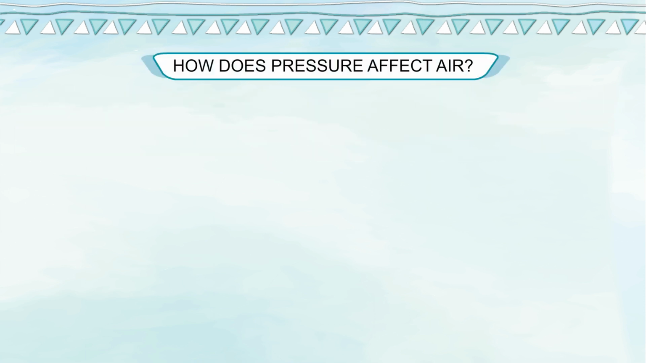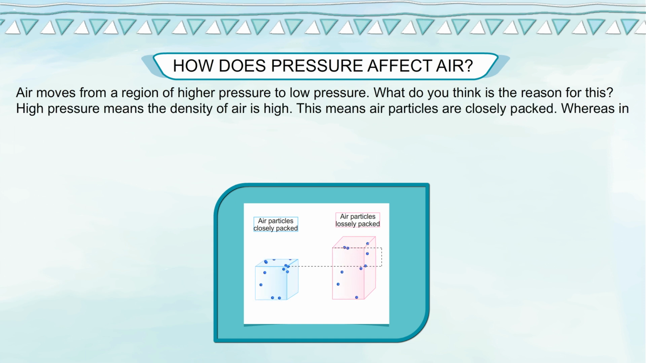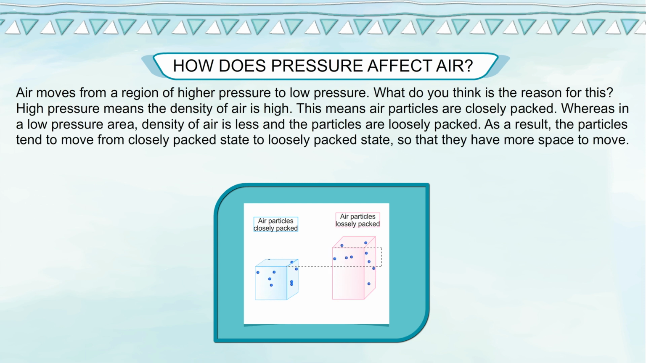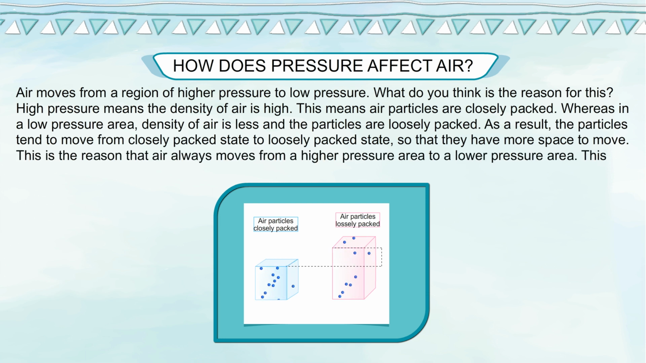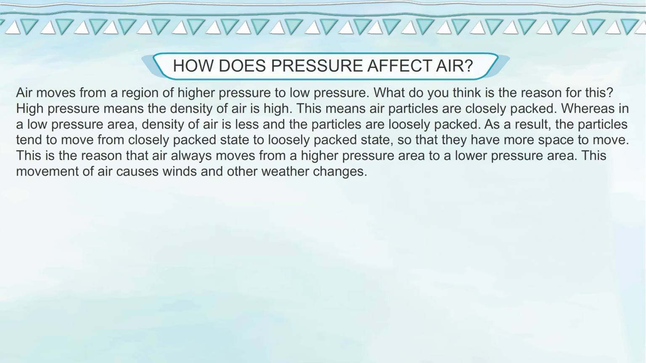How does pressure affect air? Air moves from a region of higher pressure to low pressure. What do you think is the reason for this? High pressure means the density of air is high. This means air particles are closely packed. Whereas in a low pressure area, density of air is less and the particles are loosely packed. As a result, the particles tend to move from closely packed state to loosely packed state so that they have more space to move. This is the reason that air always moves from a higher pressure area to a lower pressure area. This movement of air causes winds and other weather changes.